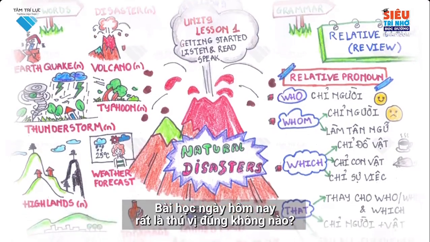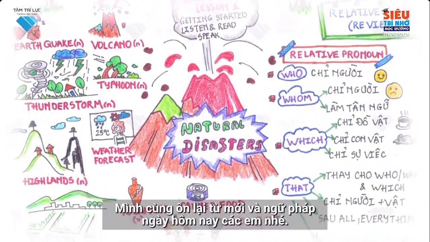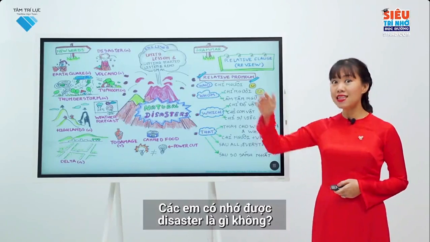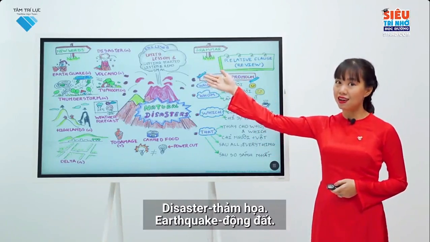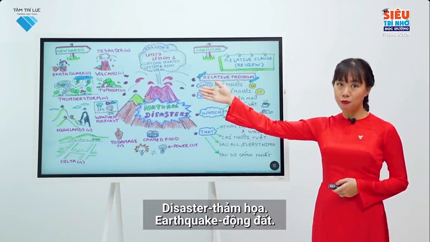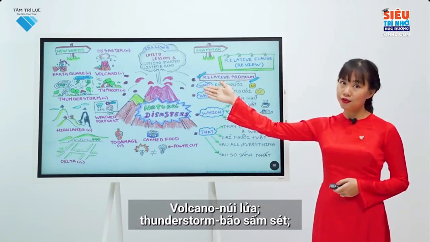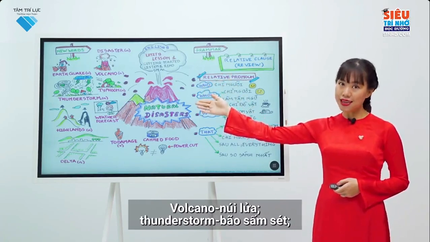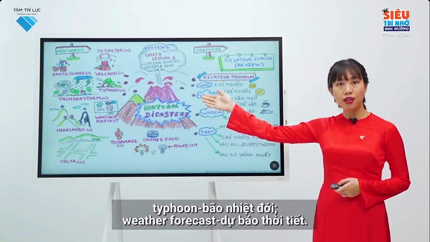Today's lesson is very interesting, isn't it? Let's revise today's vocabularies and grammar. Can you remember what is disaster? Disaster. Earthquake. Volcano. Thunderstorm. Typhoon.